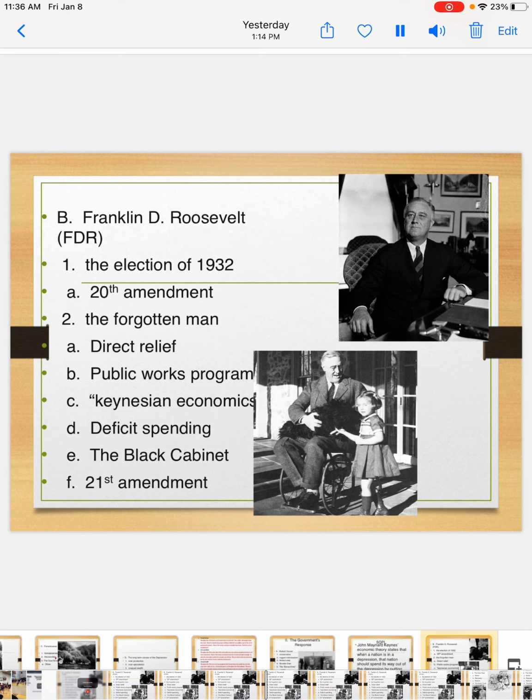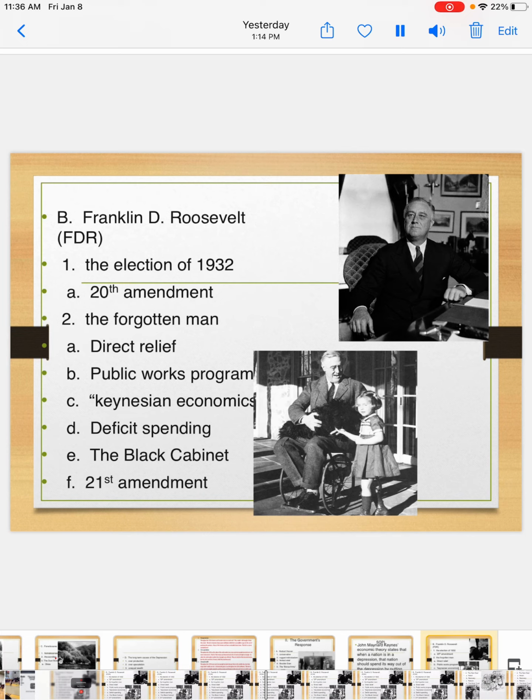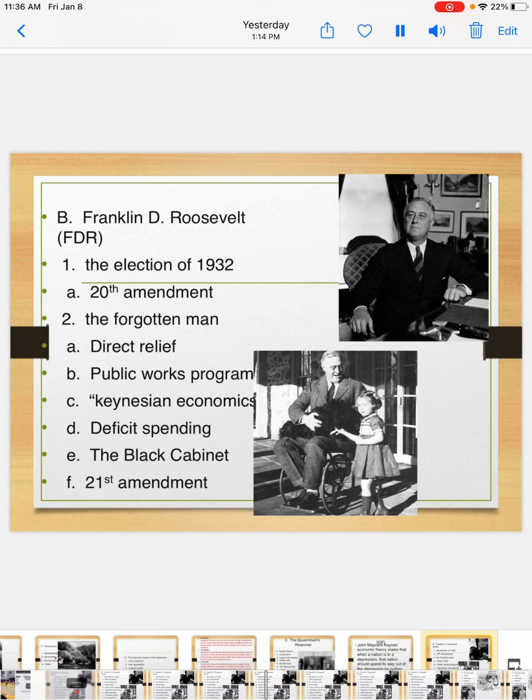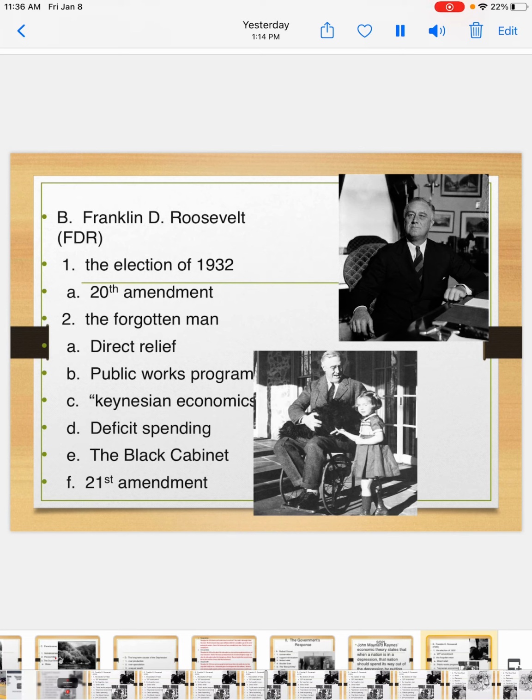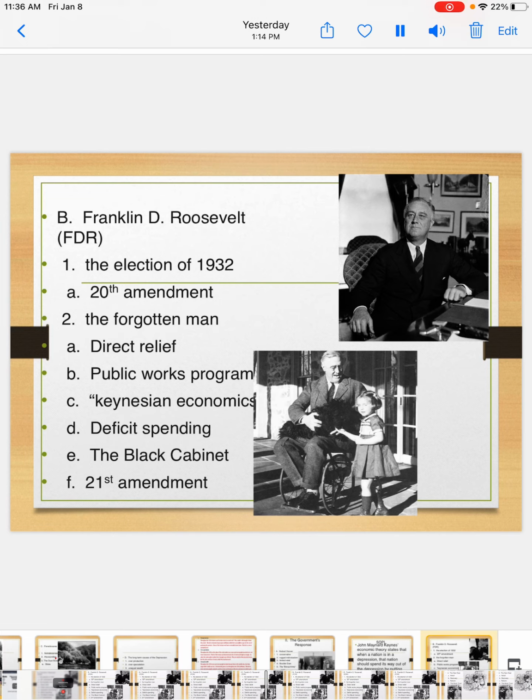The Public Works Program, FDR also supported the idea of public works. So these are going to be building projects just like the one we talked about a while ago with the Boulder Dam, the Hoover Dam. These are going to be different building projects paid for by the government. The project employed people to build whatever it was, but something for public use. So highways, libraries, schools, dams, things like that. That's part of the Public Works Program.